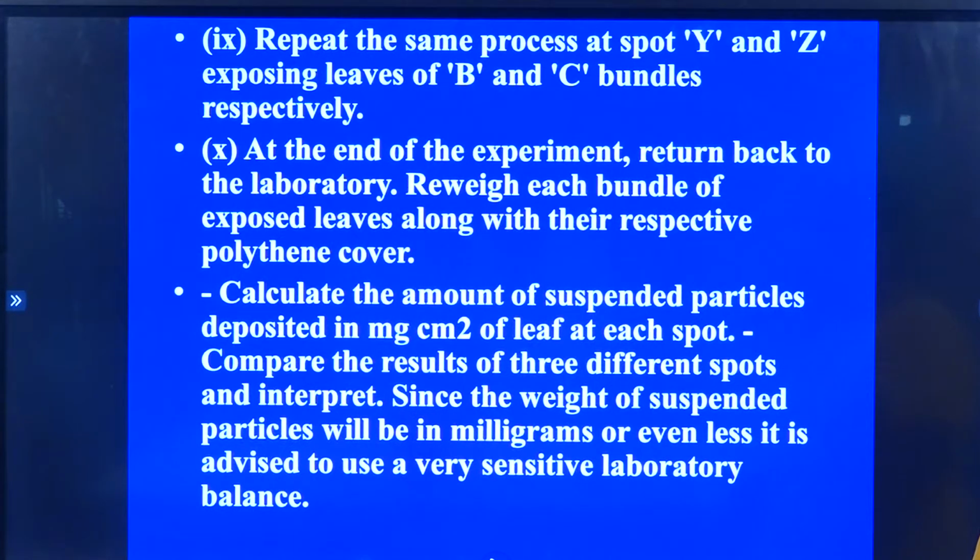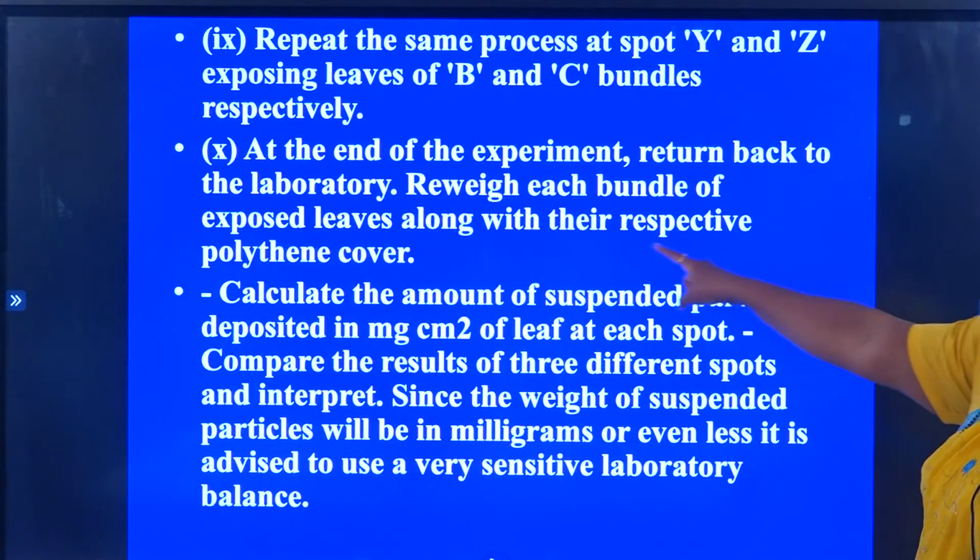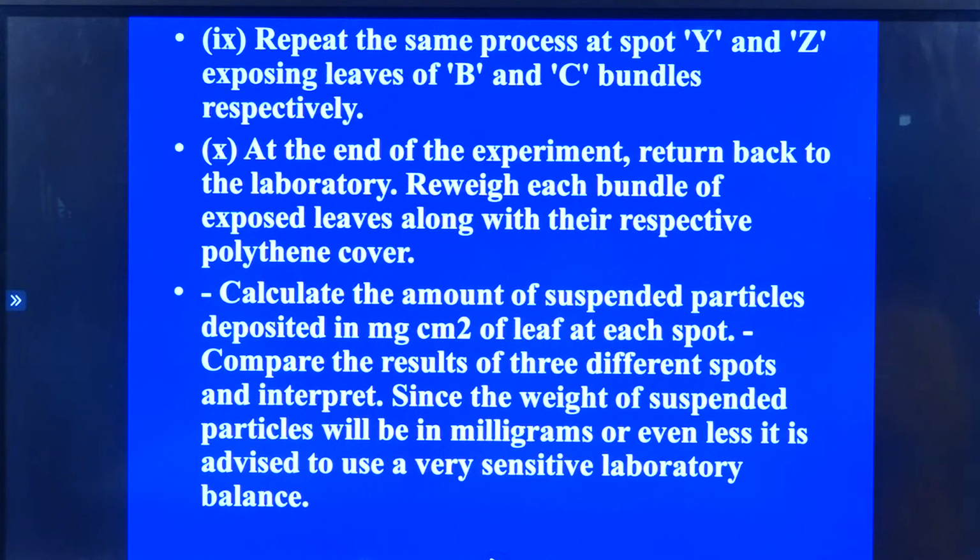Now, at the end of the experiment, we asked the children to come back to the laboratory, reweigh each of the bundle of exposed leaves along with their respective polythene cover, because in the initial weight also we had put the polythene cover. Now, calculate the amount of the suspended particulate that has been deposited in milligrams per centimeter cube of a leaf at each spot. Compare the results of 3 different spots and interpret. Since the weight of the SPM will be in milligrams or even less, it is advised to use a very sensitive laboratory balance.